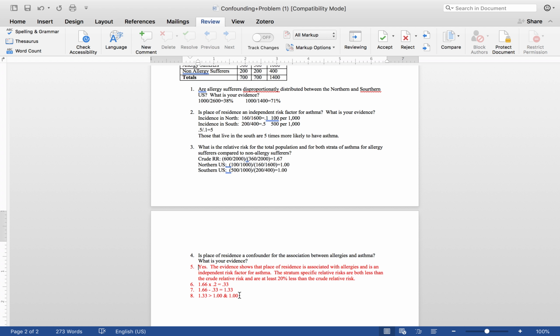And so what that is telling us is that place of residence is confounding that relationship so strongly that we would determine that it is a confounding variable, to where the relationship between allergies and asthma can be attributed to place of residence rather than allergies actually being a risk for asthma.